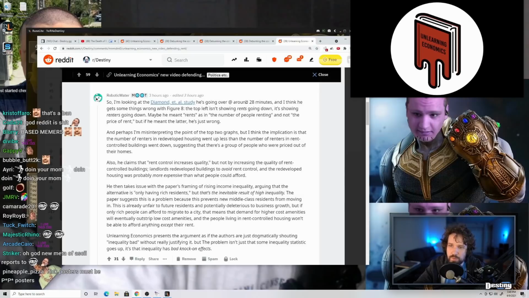The top left isn't showing rents going down, it's showing renters going down. Maybe he means rents as in the number of people renting and not the price of rent, but if he meant the latter, he's just wrong.